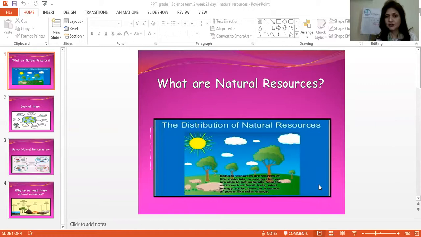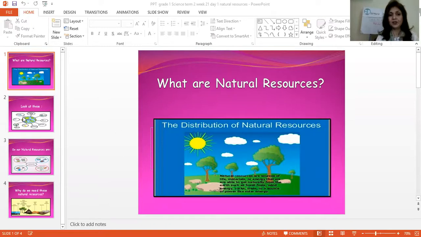Now, what are natural resources? Natural resources are sources of life, materials, or energy that we are able to get from nature, from the earth, such as fossil fuels, wind energy, rocks, trees, and sources of power like solar energy, which comes from nature, right?